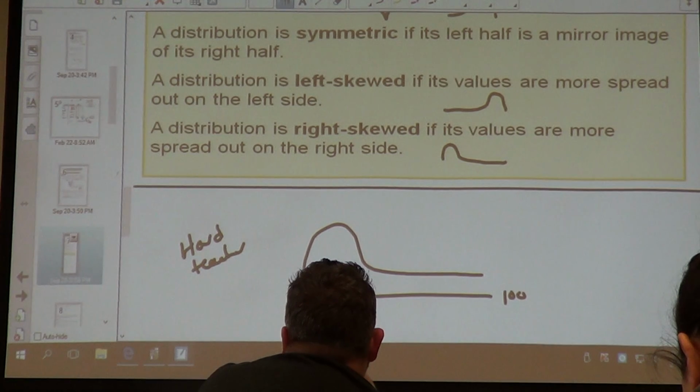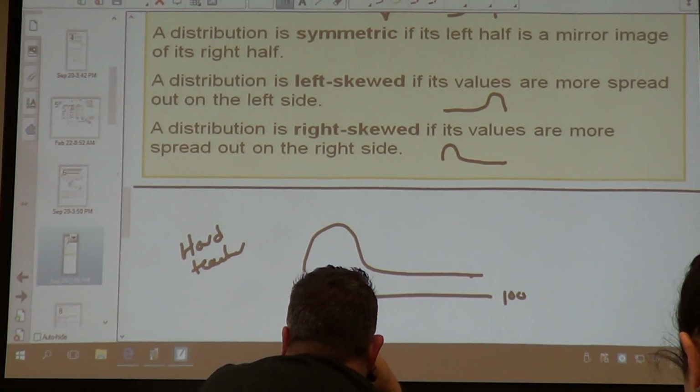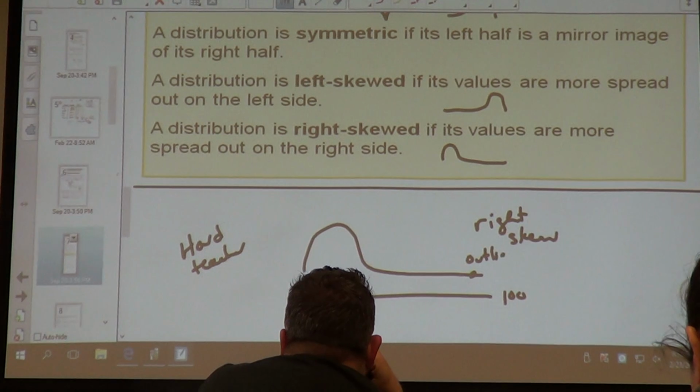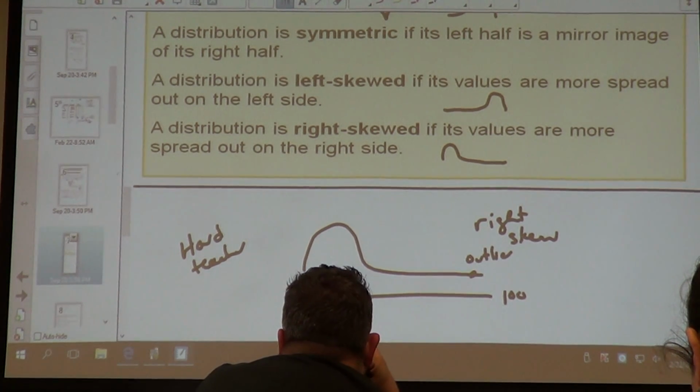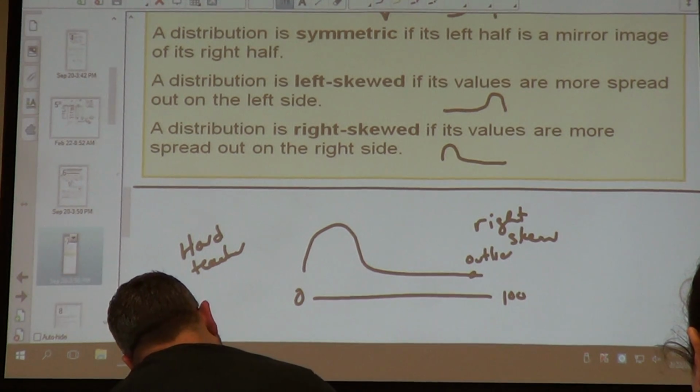Everybody makes bad grades, and then there's somebody that makes a good grade. This would be right skewed because the outlier is on the right. It's like the loner. So your skewness is wherever the loner is, the outlier is.